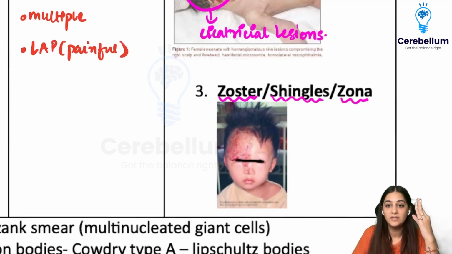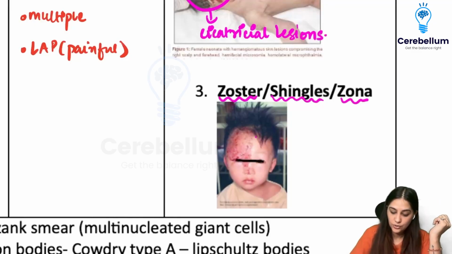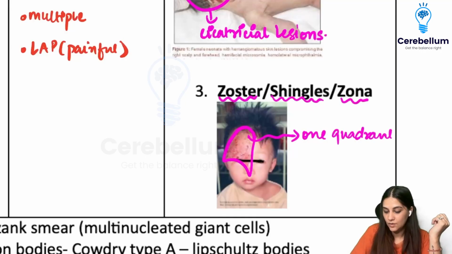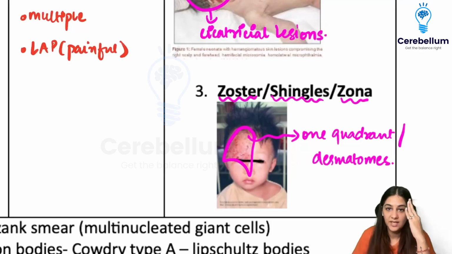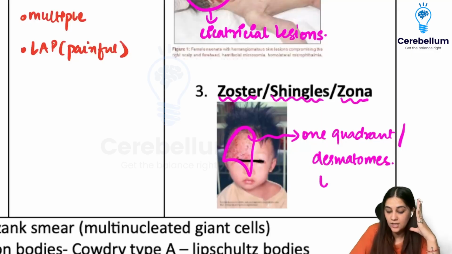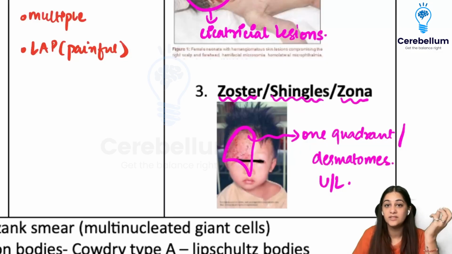So this is when the latency was there in the trigeminal nerves, and now after some kind of an immunocompromised state, this has erupted out. So usually you end up getting similar rashes, but only in one quadrant or dermatome. Dermatomes are made, that means whatever area that nerve is going to supply. So it's usually unilateral. There's going to be one level of face being involved. So it is a unilateral or a dermatomal involvement.